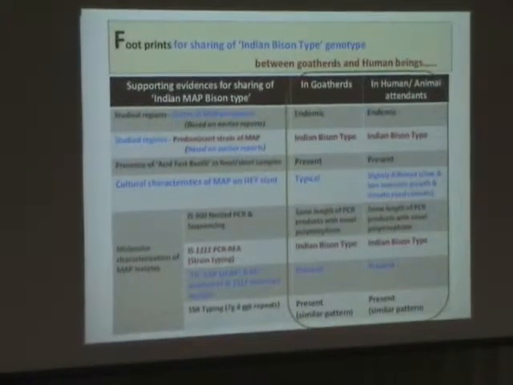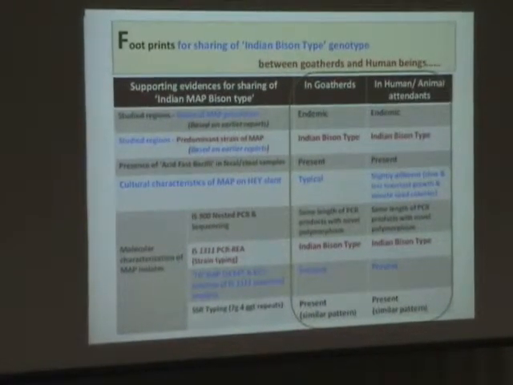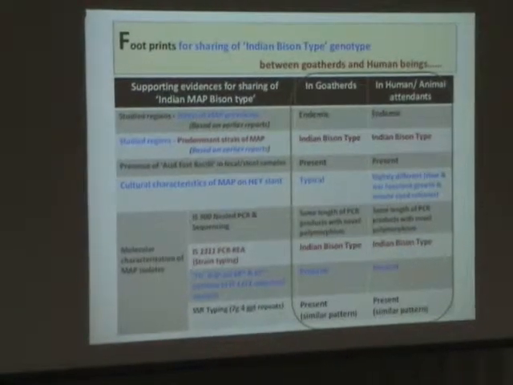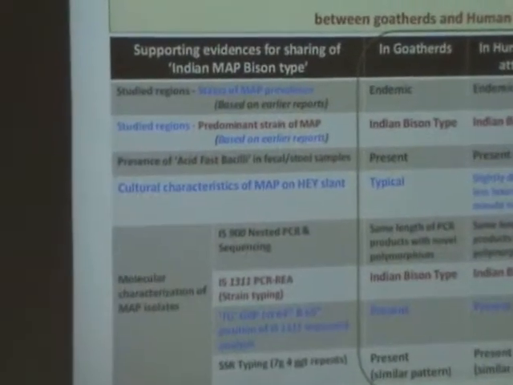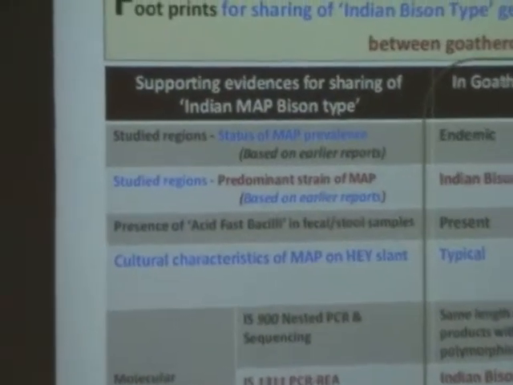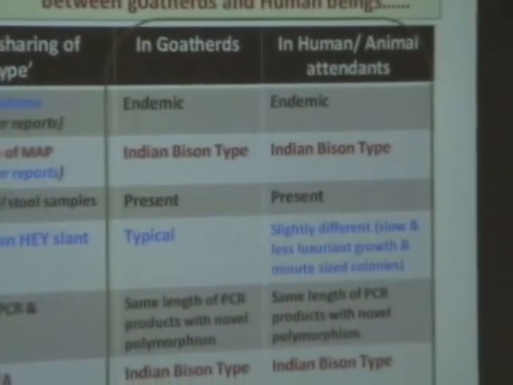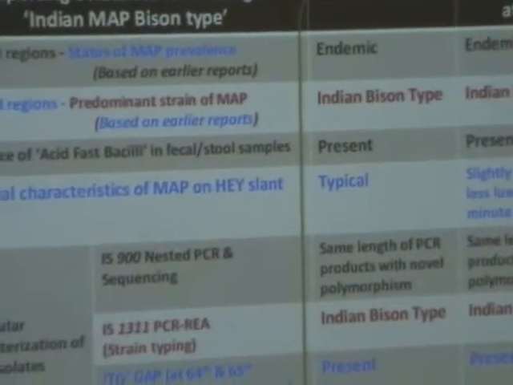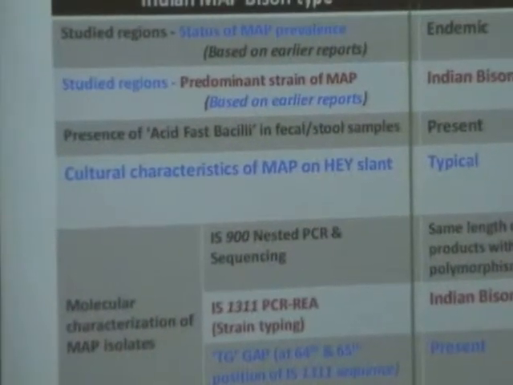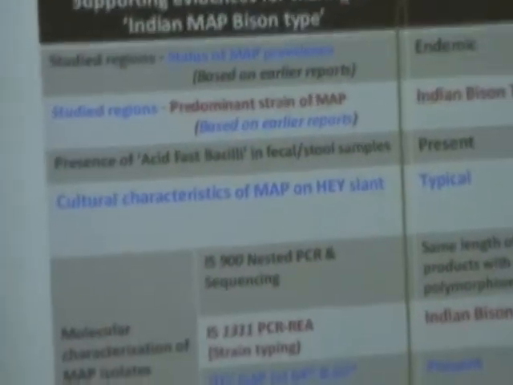So I would like to conclude these results. If you see the regions and the status of MAP prevalence, I have shown you it is endemic in goat herds as well as human and animal attendants. In the studied regions, the strains of the MAP were predominantly Indian type and bison type; in both cases we are getting bison type. And if you see the presence of acid-fast bacilli, we are finding it in both cases.